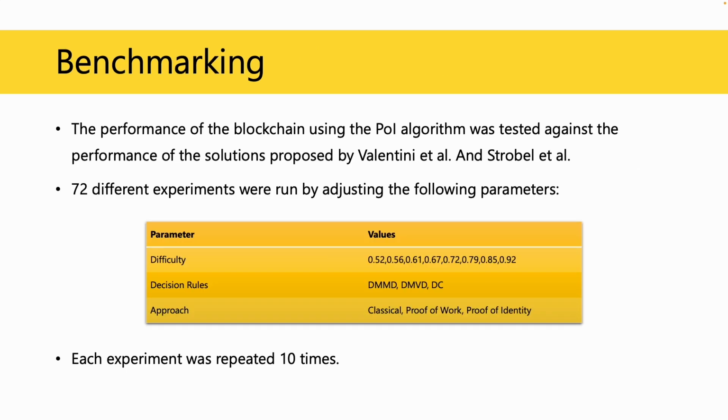Finally, the proof of identity algorithm was benchmarked against the classical solution and the proof of work based blockchain solution. The experiments were run adjusting the difficulty value and the decision rule. The difficulty is the ratio between the number of black tiles and white tiles. 72 experiments were designed and each experiment was run 10 times.